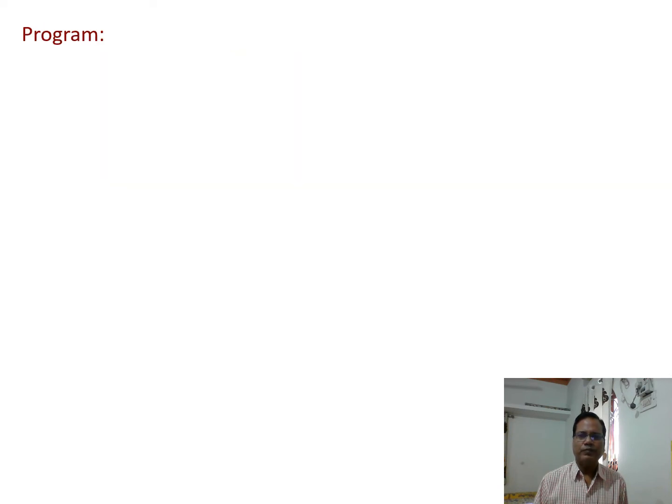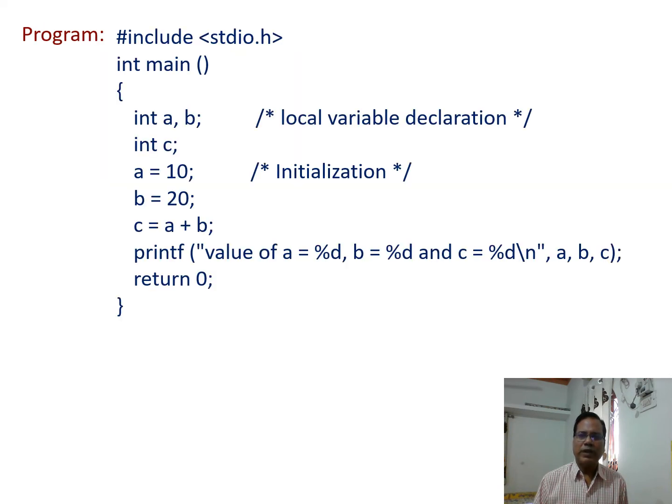Example of local variable is like this one. In this program, using the first statement, we declare two integer variables, and using the next statement we declare another variable c.